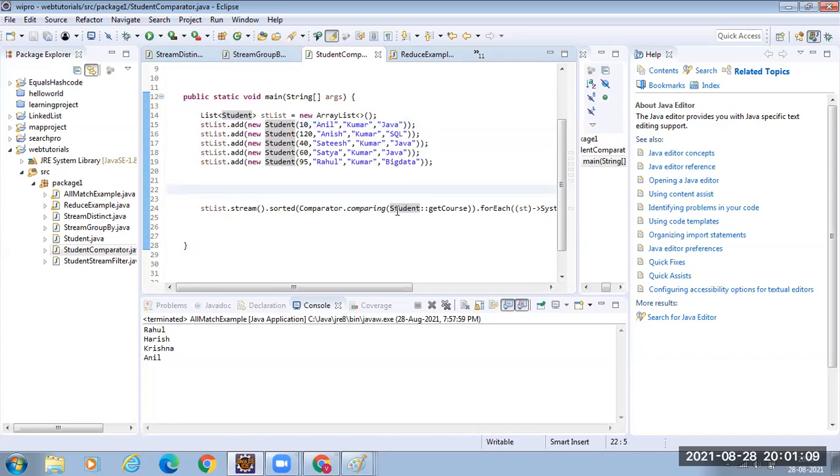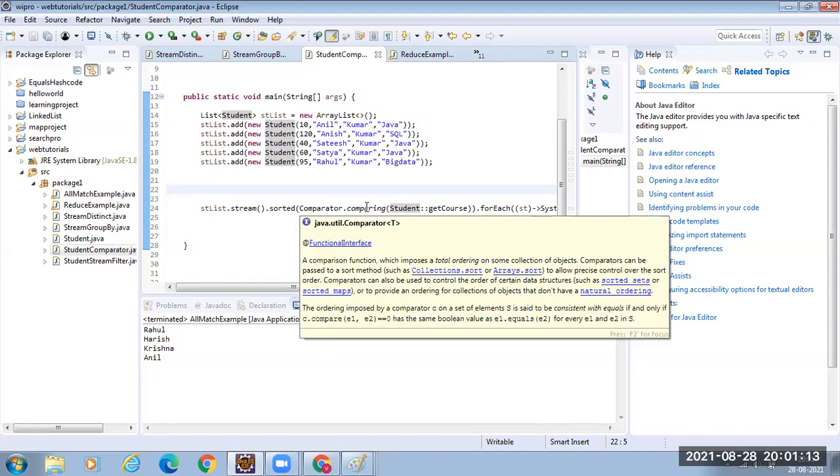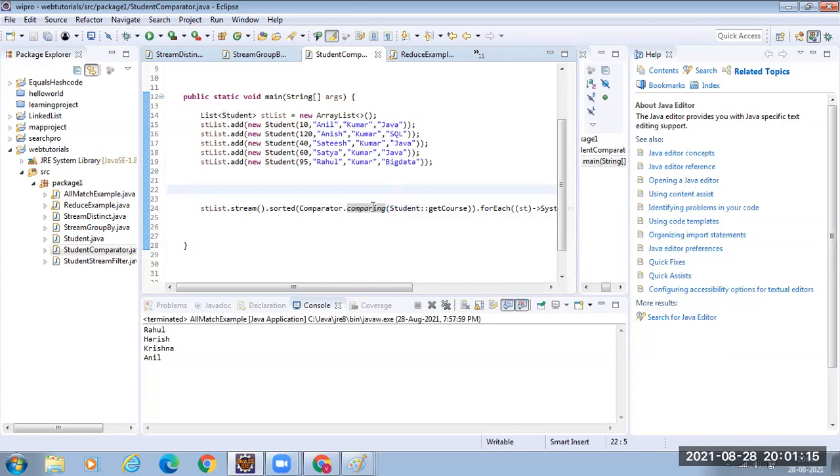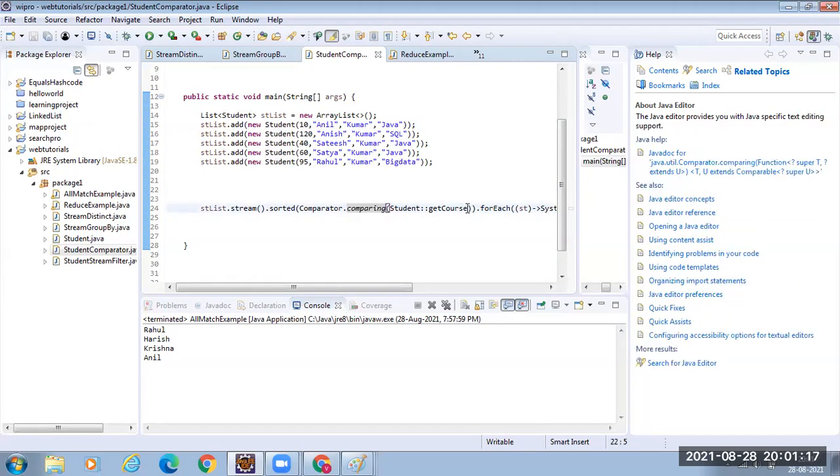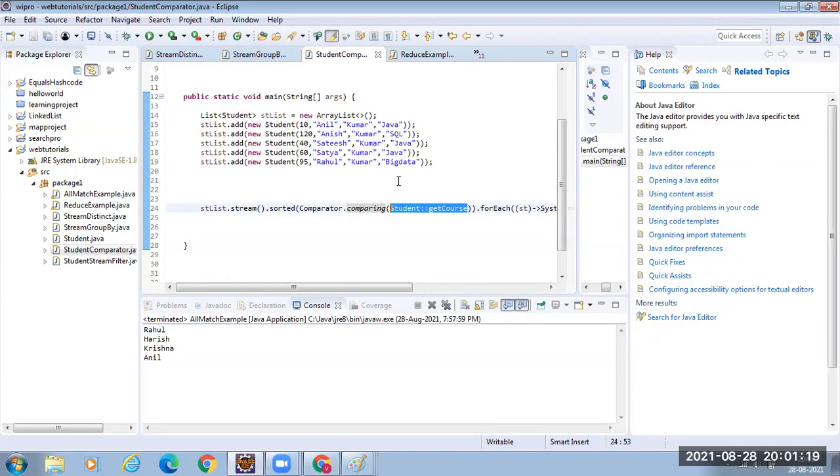So that is why I specified Comparator has the comparing method. To the comparing method, you specify based on which property in the student you want to use to compare. This is called method reference. This has been introduced in Java 8.